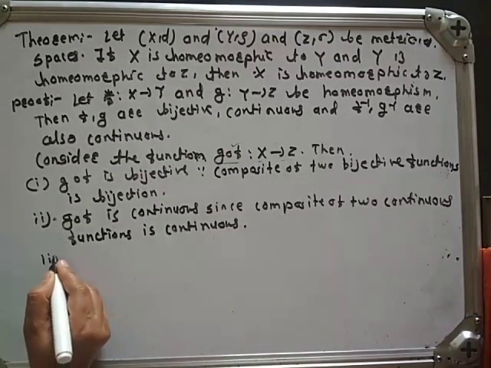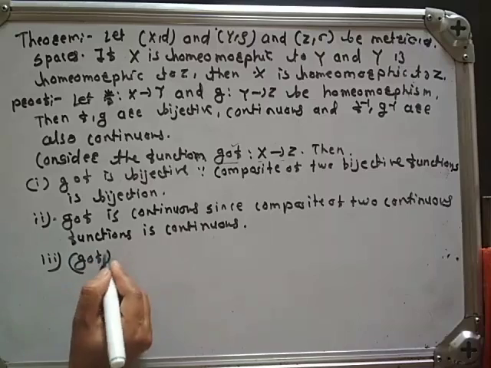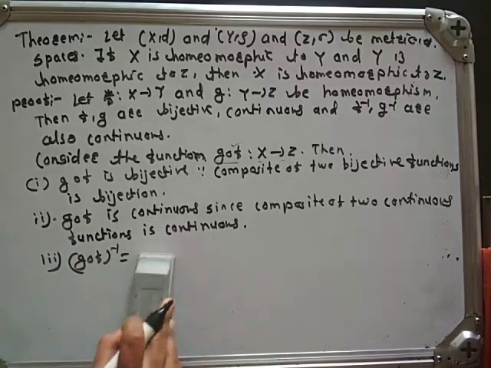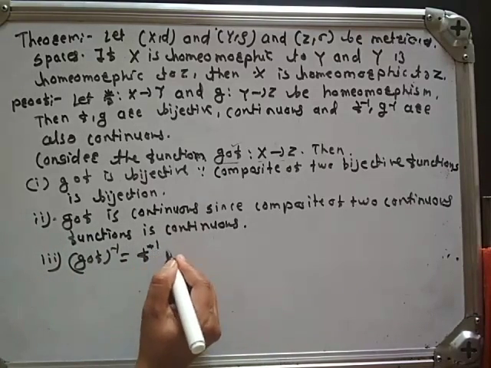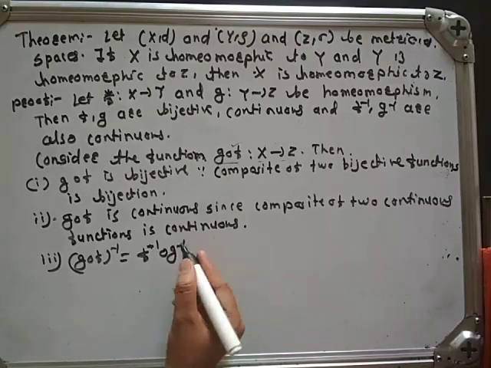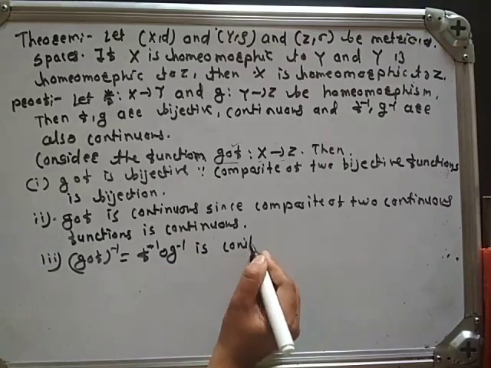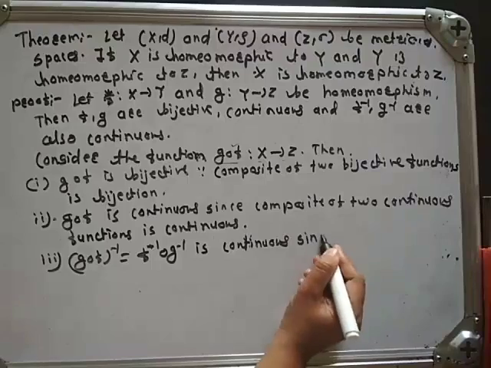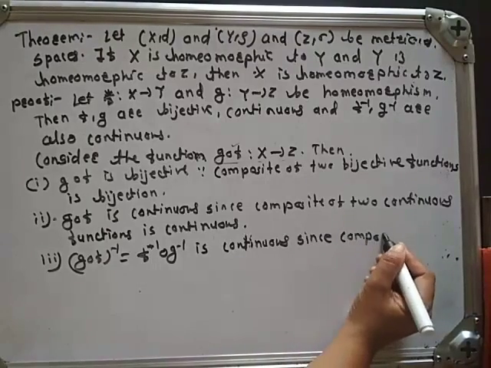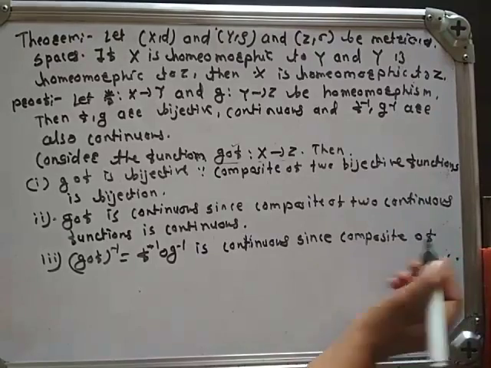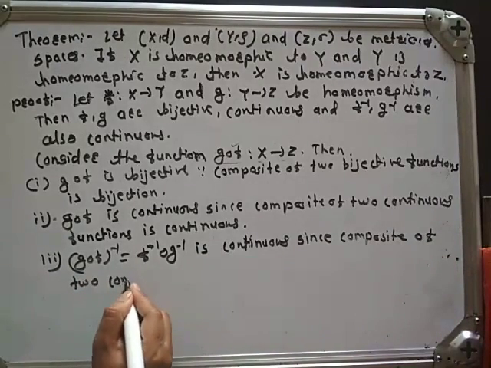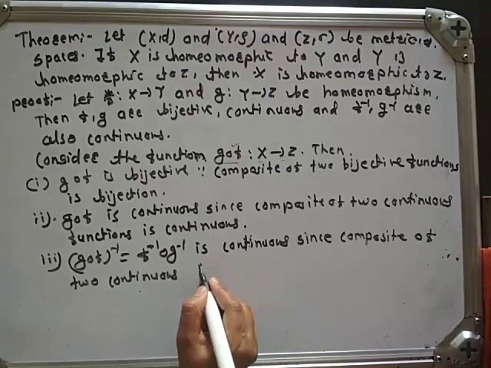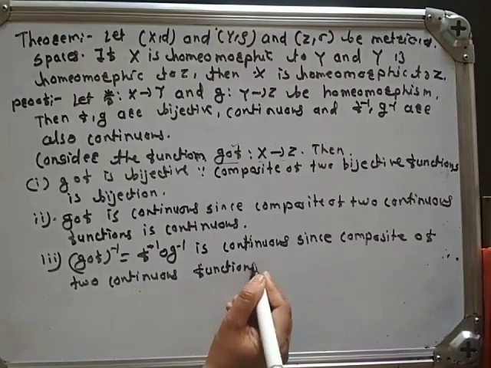And third, the inverse of G composite F is nothing but F inverse composite G inverse. It is also continuous, since the composite of two continuous functions is continuous.